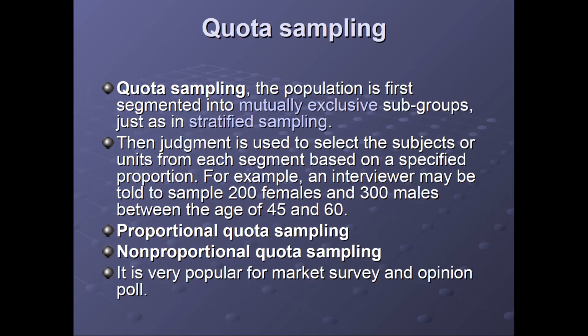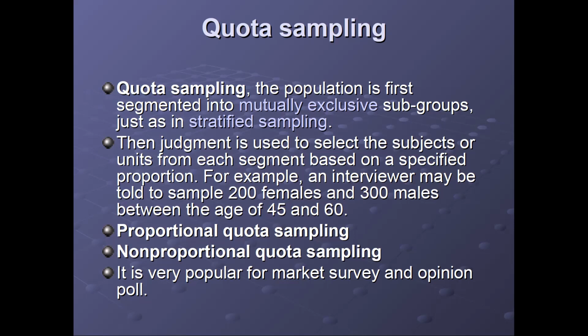Like if we are dividing the whole population into two categories, men and women, based on gender, and the ratio of male and female is 60/40, then we will collect 300 males and 200 females out of that whole population, when we have a target of a 500 sample size.